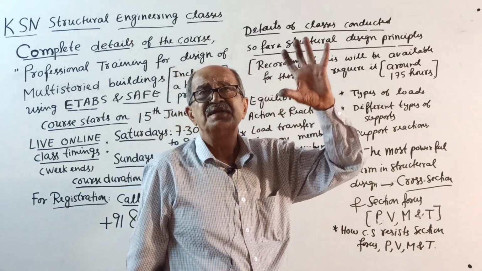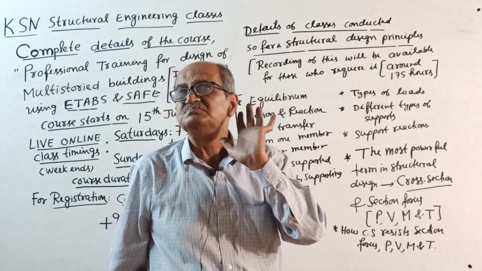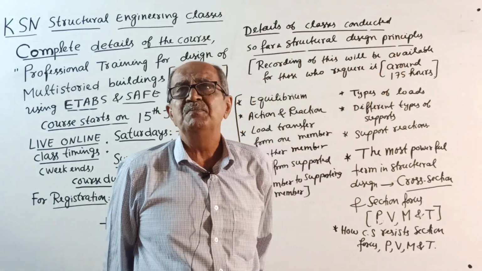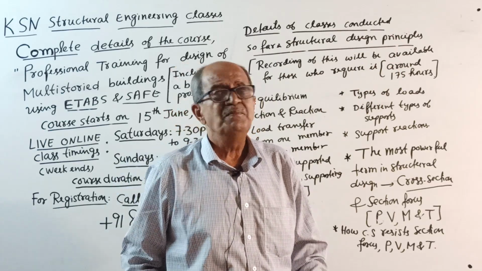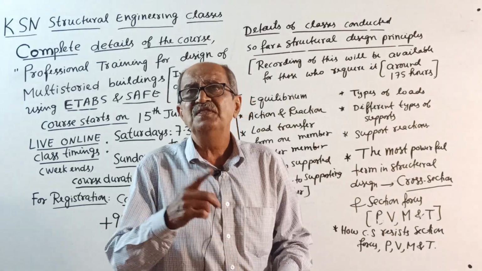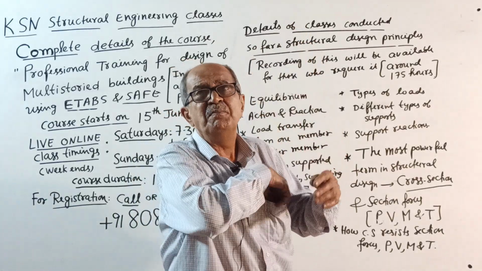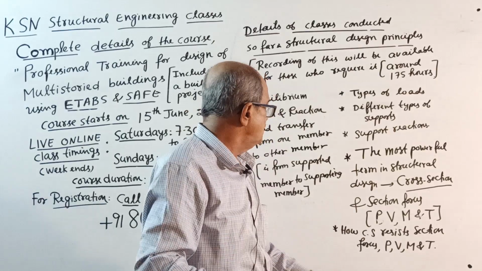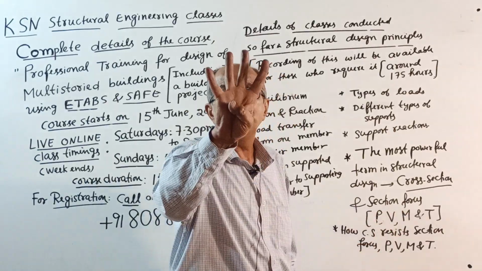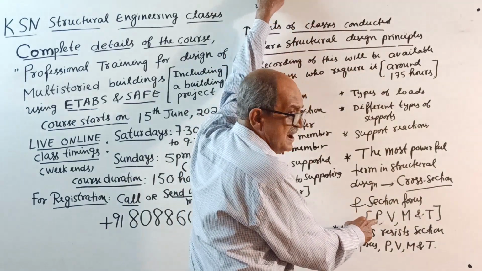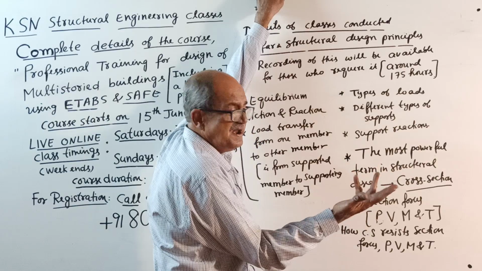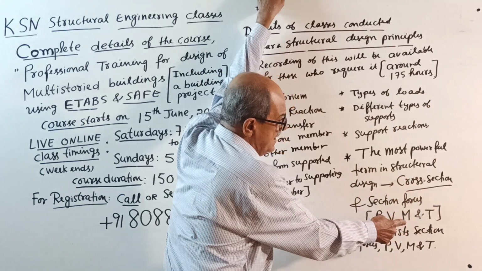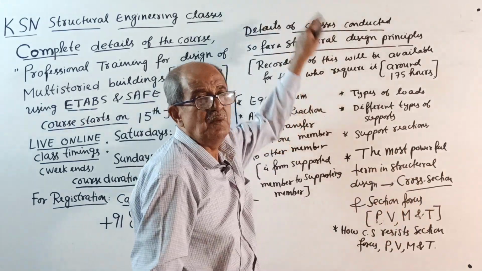When you apply load on a slab, it will be transferred to the beam. It is transferred from supported member to supporting member. From beam it will be transferred to column, from column to footing. But during this transfer, the cross-section of the member, either slab or beam or column, is subjected to section forces. Four types of section forces are there: axial force, symbol P, shear force V, bending moment M, and torsional or twisting moment T.